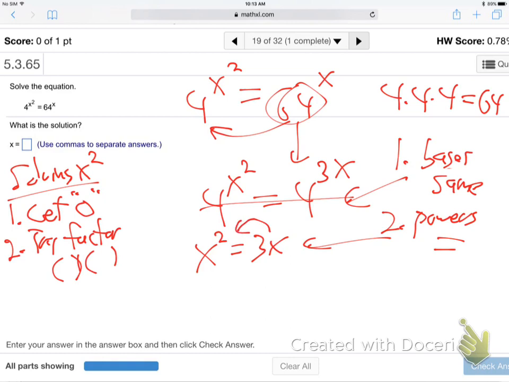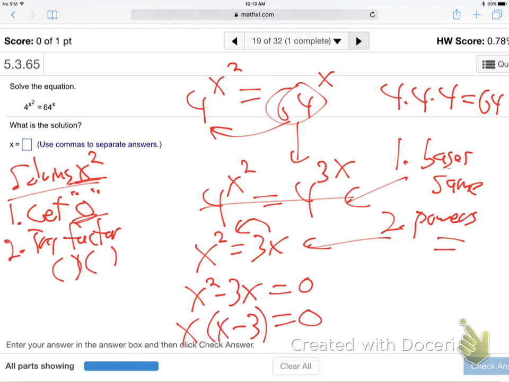So let's just jump this over. Get a 0. Is that good? So whenever you see x squared, right away you get a 0. And then factor, that means take out an x. Take out the GCF, take out the x, what's in common. And then you set each part that has an x equal to 0.